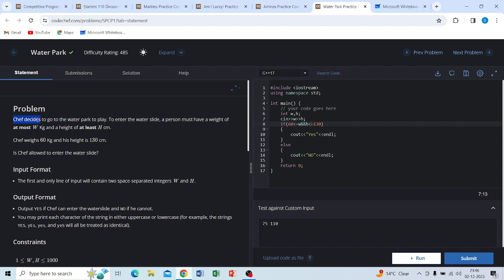Chef decided to go to the water park to play. To enter the water slide, a person must have a weight of at most W kg and their height at least S centimeters. That means the constraint to enter the water slide is that the person's weight is from 0 up to W kg, and their height is at least S centimeters.